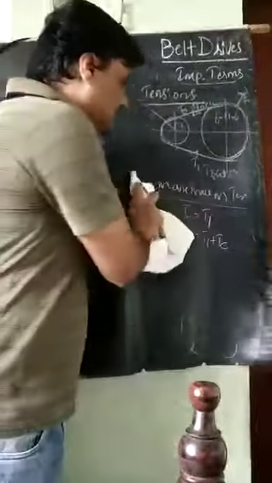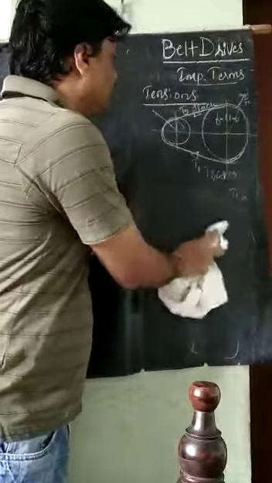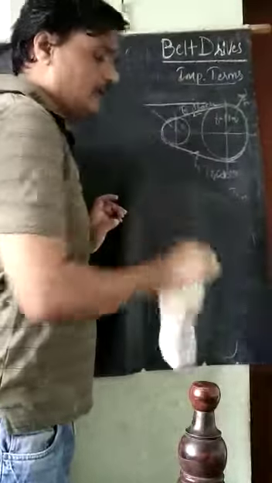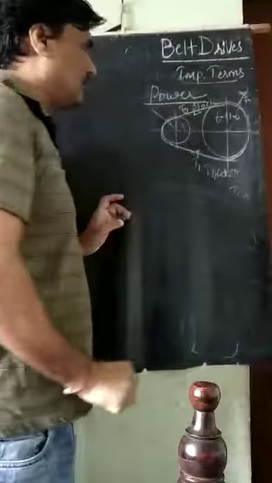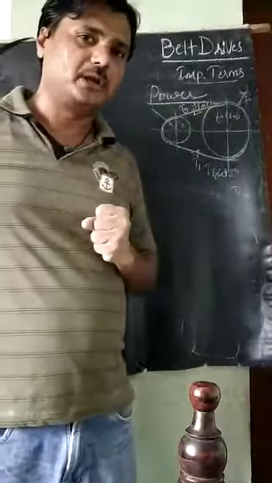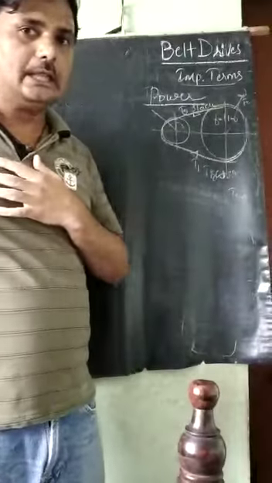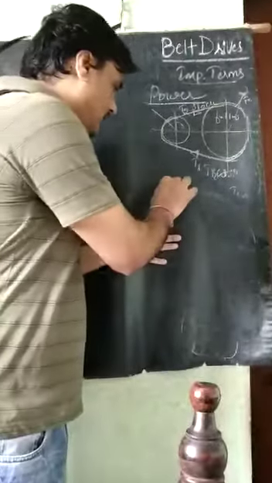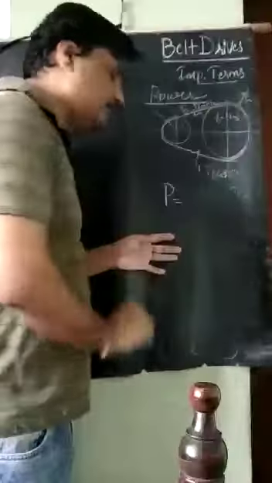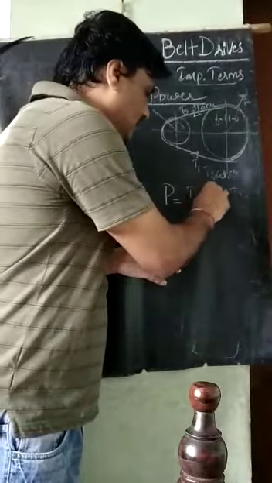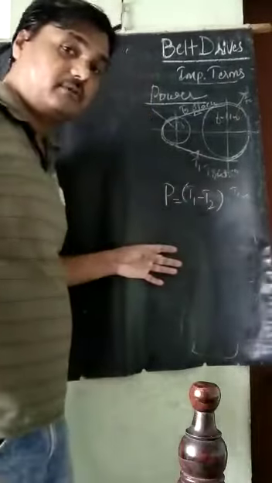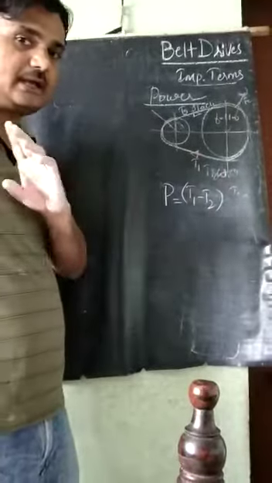So now, the power relation. If I want to calculate how much power has been transmitted, the formula is power is equal to the difference in the tension, T1 minus T2.